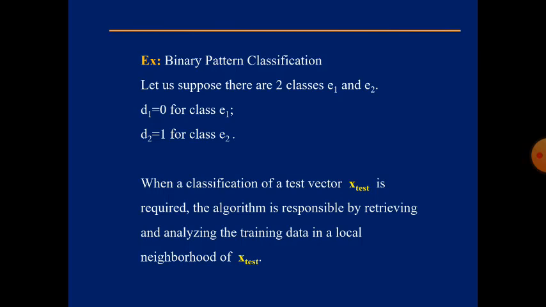Suppose we want to test a vector, whether that vector represents class E1 or class E2. In that situation, we will use the neighborhood. Suppose I want to know who your neighbor in the class is. What will you tell?